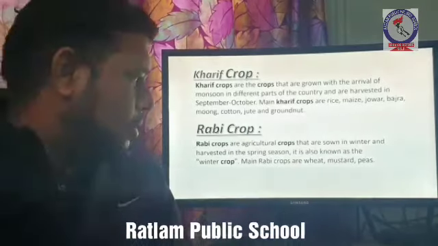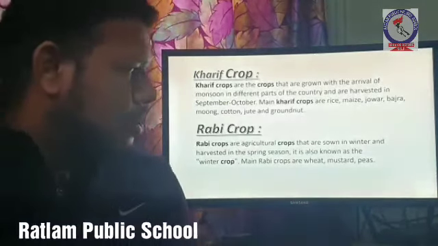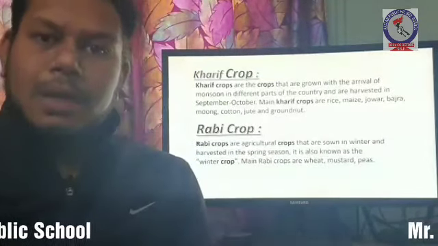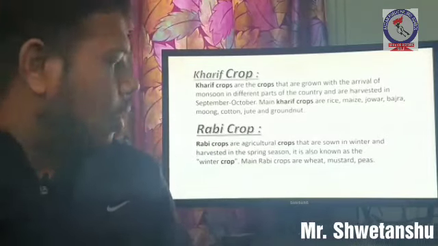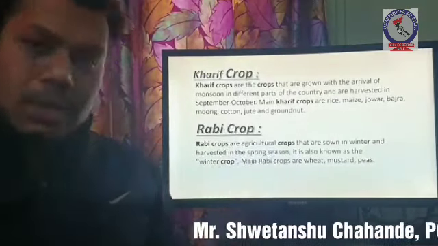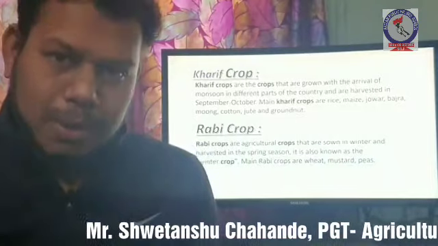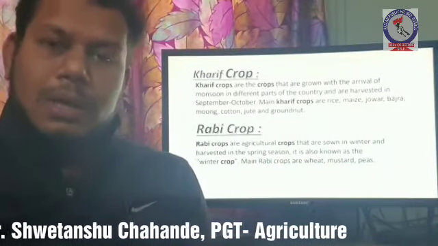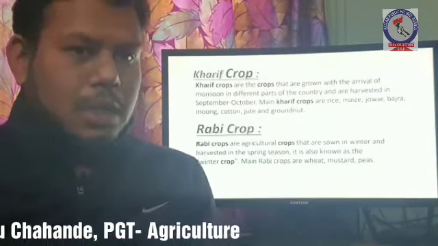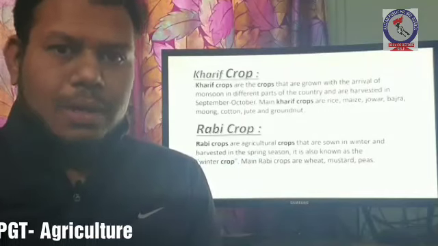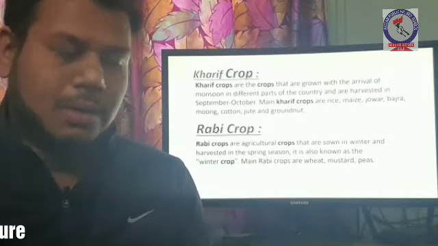Now next is Rabi crops. Rabi crops are grown in winter season and they are generally harvested in the spring season, that is April and May. These crops are also known as winter crops. They do not need much water, that's why they are planted in winter season.